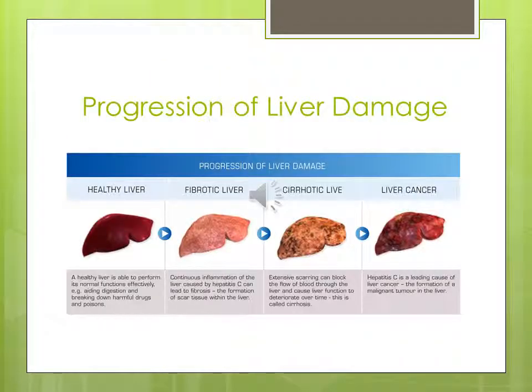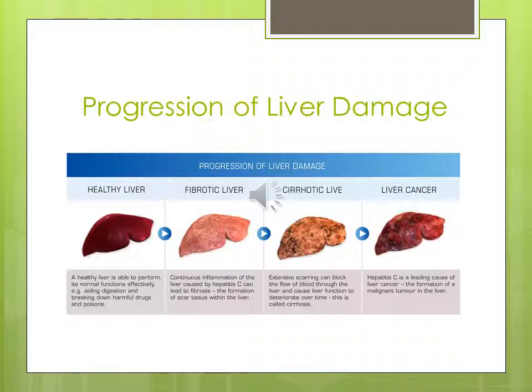In this image, you can see the progression of liver damage. In the healthy liver stage, you can see a healthy liver is able to perform its normal functions effectively. For example, aiding digestion and breaking down harmful drugs and poisons. In the fibrotic liver stage, continuous inflammation of the liver caused by hepatitis C can lead to fibrosis, the formation of scar tissue within the liver.